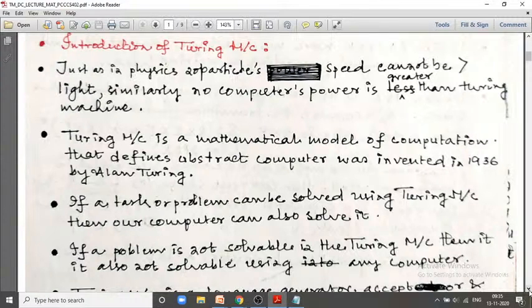Next, linear bound automata. Linear bound automata is a logical or theoretical machine. It will accept basically the context sensitive language. Context sensitive language is generated from the context sensitive grammar. Next is Turing machine.